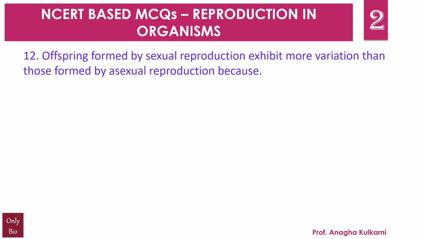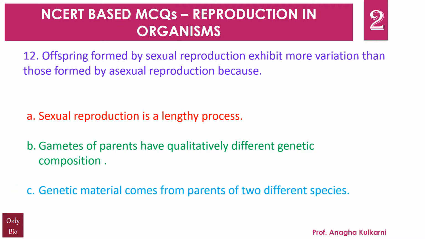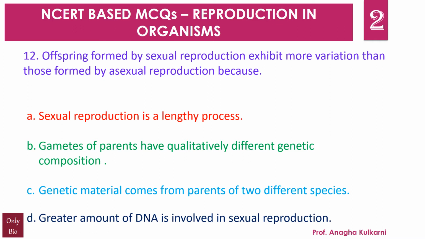Question number 12. Offspring formed by sexual reproduction exhibits more variation than those formed by asexual reproduction because A. Sexual reproduction is a lengthy process. B. Gametes of parents have qualitatively different genetic composition. C. Genetic material comes from parents of two different species. D. Greater amount of DNA is involved in sexual reproduction. And the correct answer for this question is B.